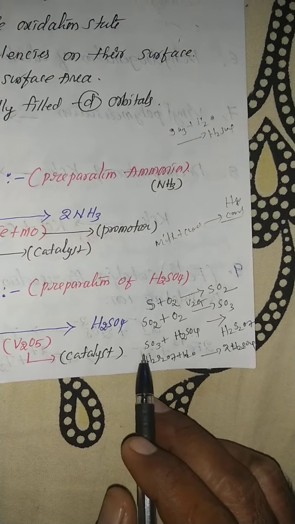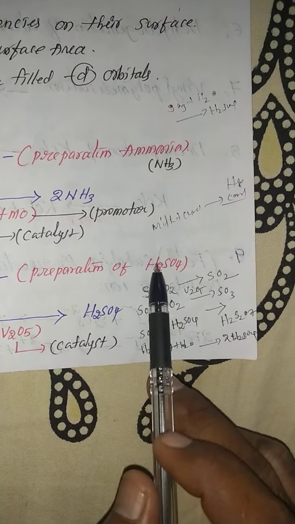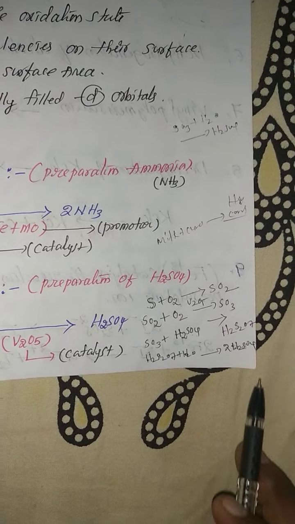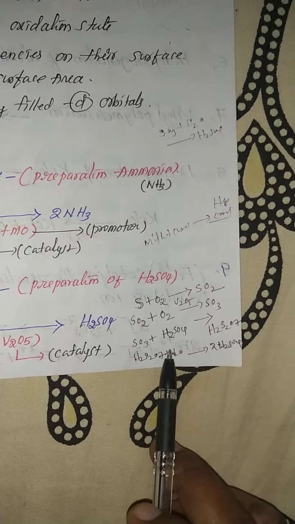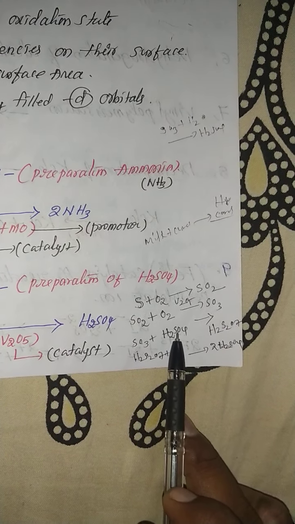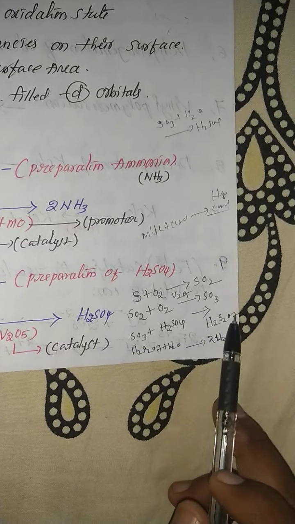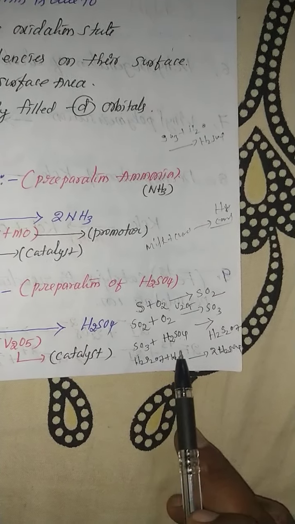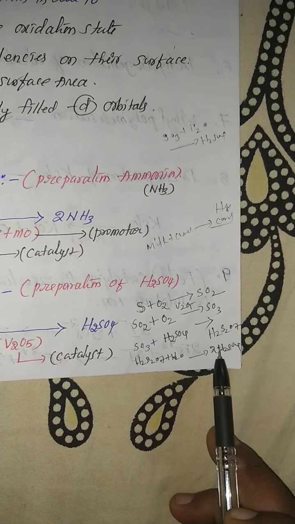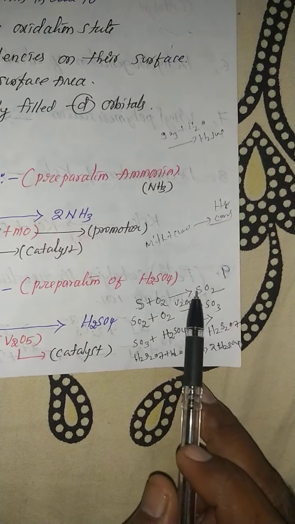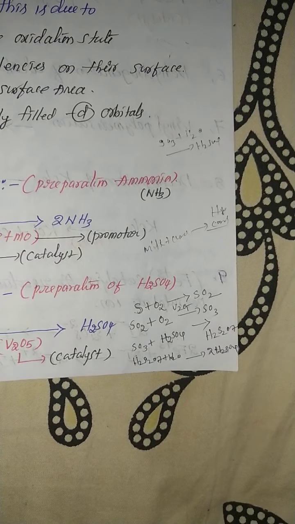Here the funniest moment is that in the preparation of sulfuric acid, sulfuric acid is added to the sulfur trioxide. That is a very funny moment. So here a little bit of sulfuric acid is added to a huge amount of sulfur trioxide gas, hence oleum is formed. This oleum again reacts with water, ultimately sulfuric acid is formed. So again this information we will discuss in the group 16 family.